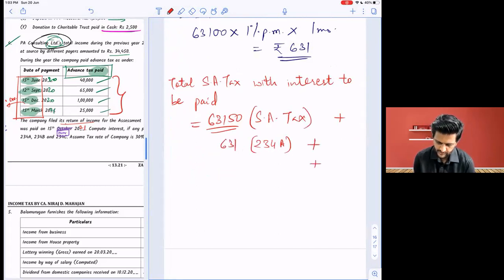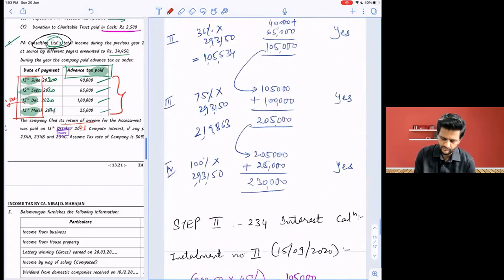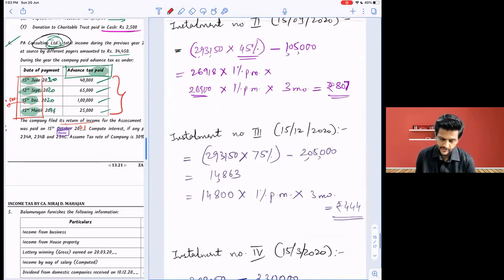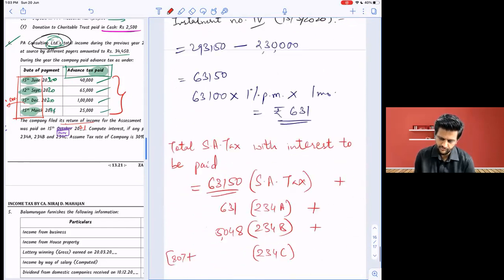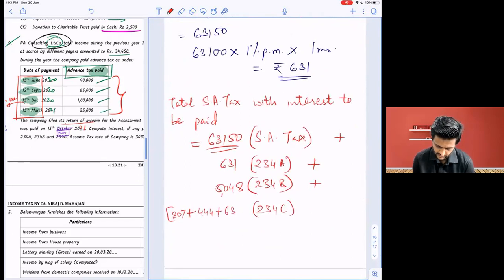Wow. Plus 234B is how much? 5048. And 234C will be 3 figures, no? 807 plus 444 plus 631. See, all these things are ready-made available on calculators or softwares you are going to use